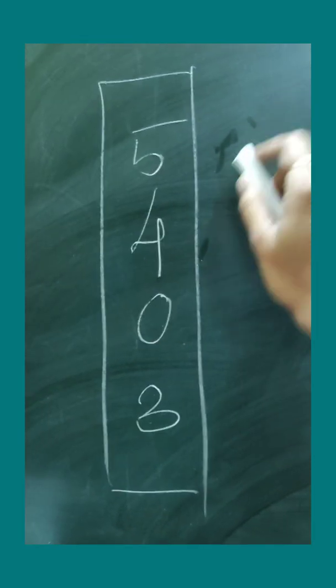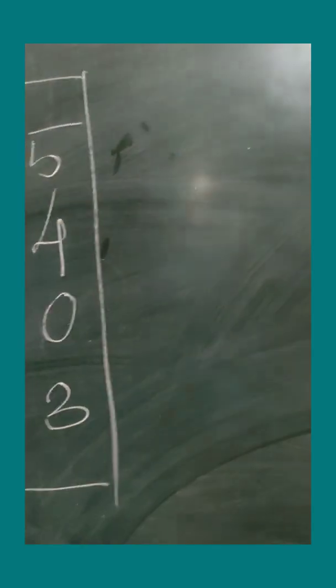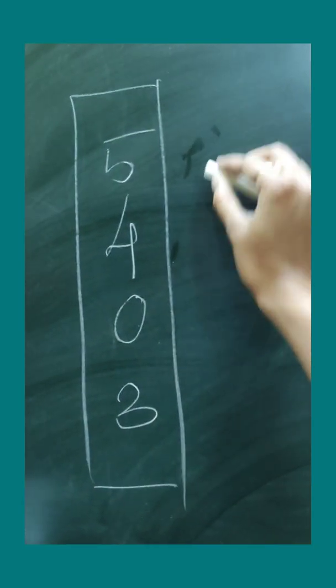Without repetition of any digits means I cannot write 5, 5, 5, 5. Okay, so let's see what I can write.